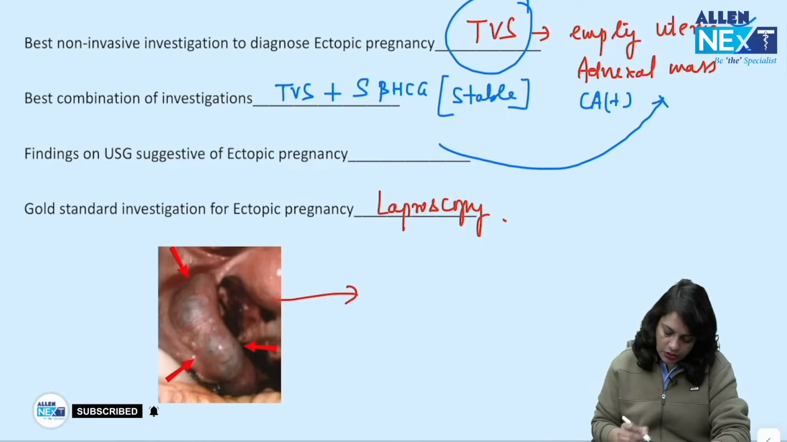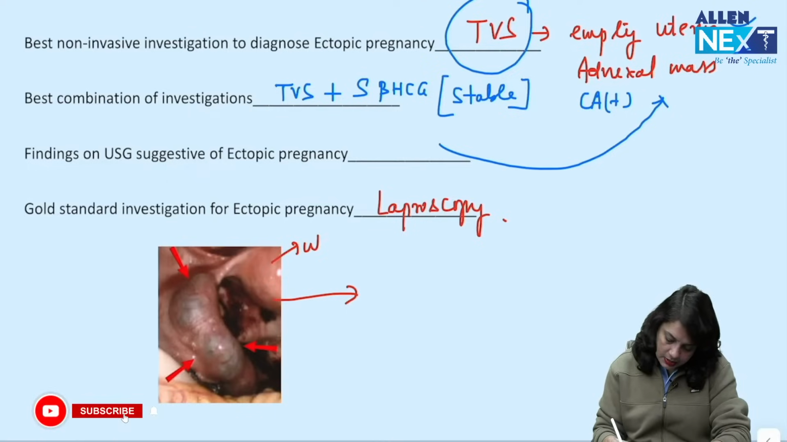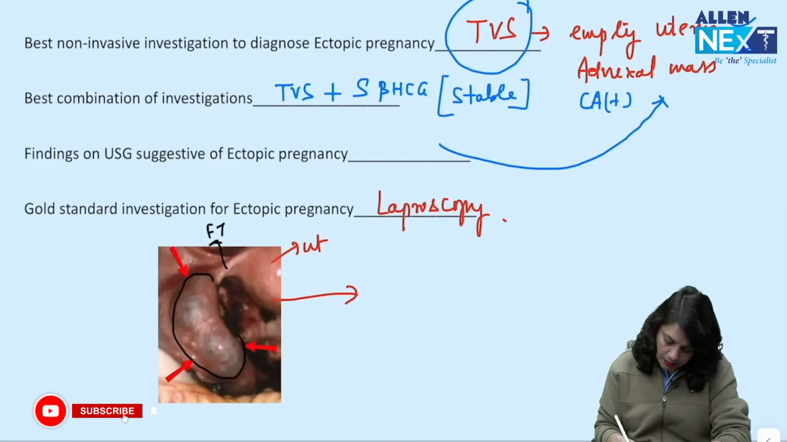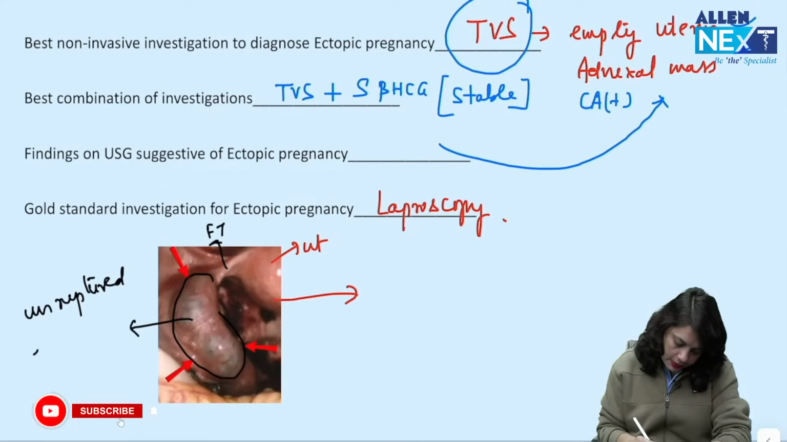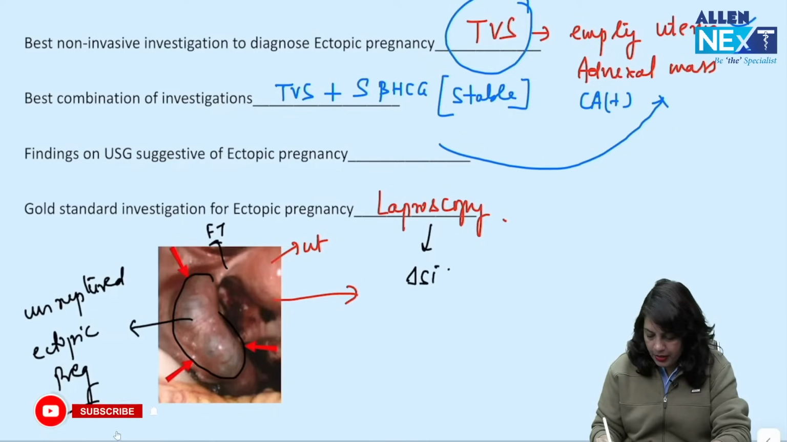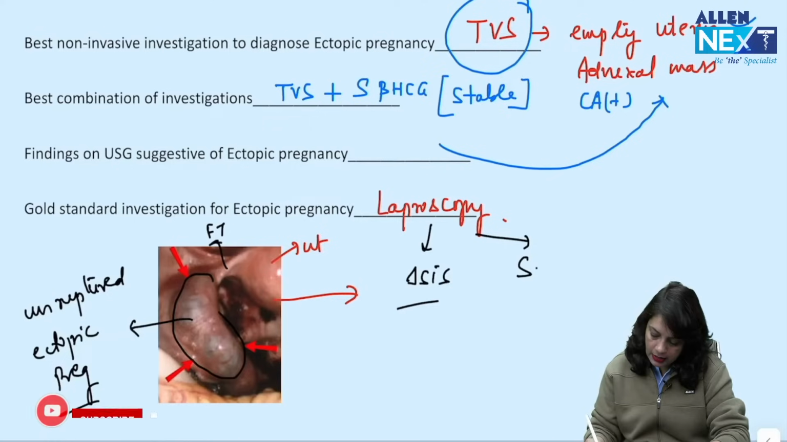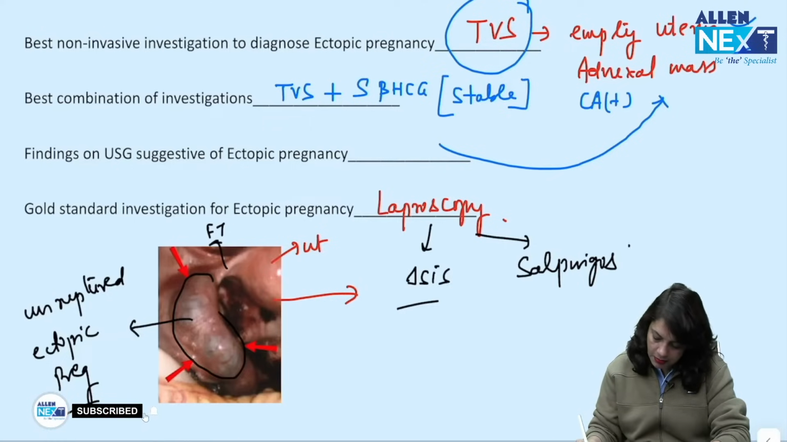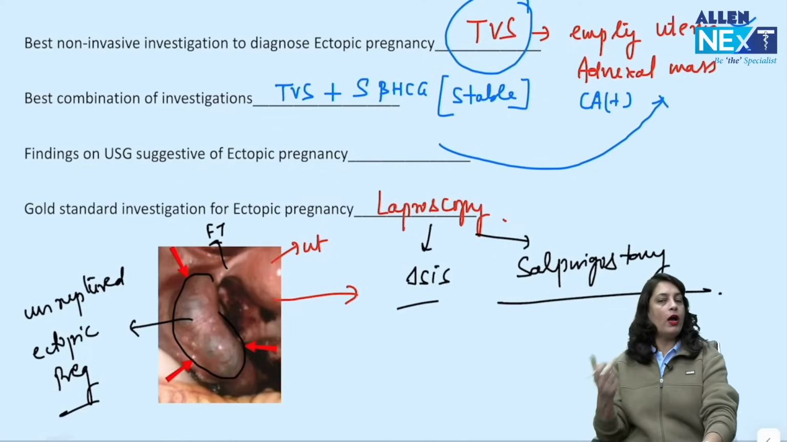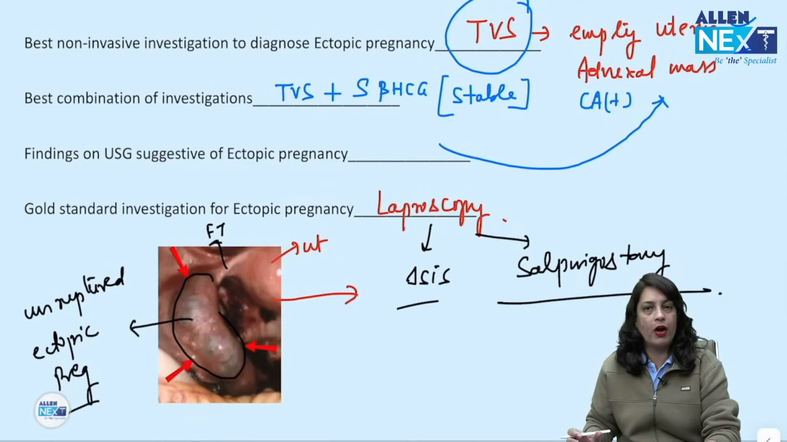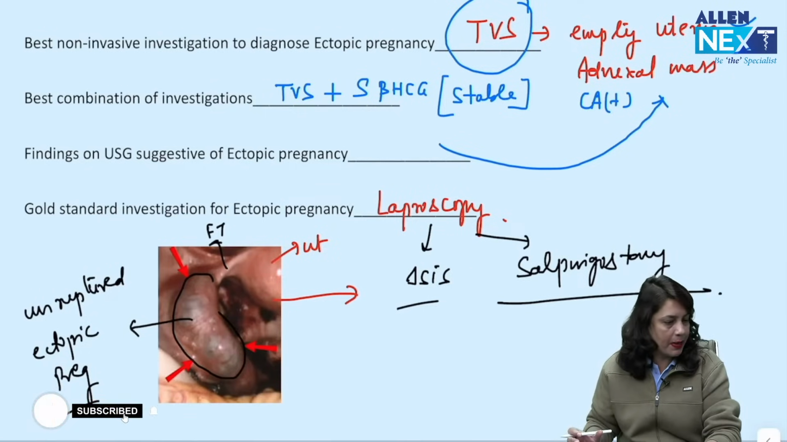This is an image showing the uterus, this is the fallopian tube, and can you see this mass in the fallopian tube? This is an unruptured ectopic pregnancy. Confirmation of diagnosis can be made on laparoscopy followed by therapeutic salpingostomy. So with one investigation we have confirmed our diagnosis and simultaneously we can provide the therapeutic measure, which is salpingostomy.